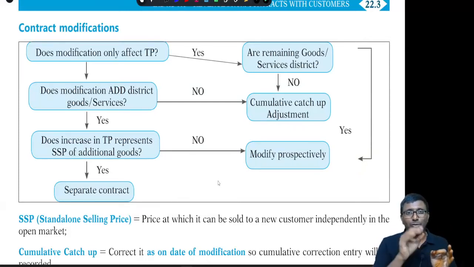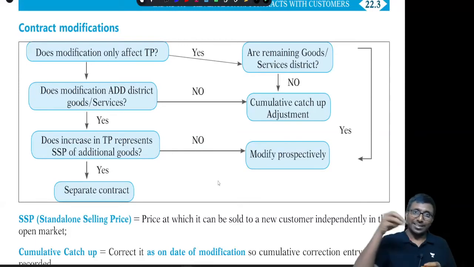Is it a modification only with respect to the transaction price? No. It is not only the transaction price. Does the modification add any distinct goods or services? I mean, are you adding any new goods or services? Yes. If you say yes, now the next question: what is the amount you are charging? Are you charging SSP for that?